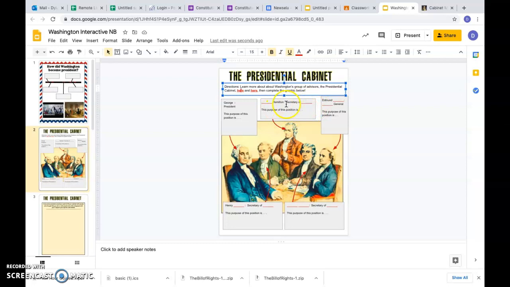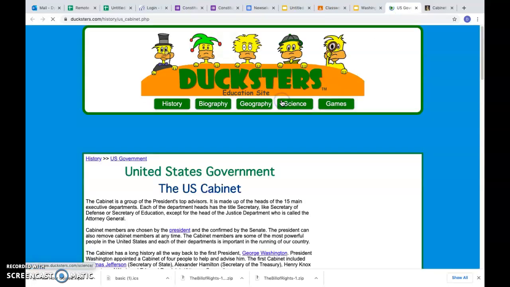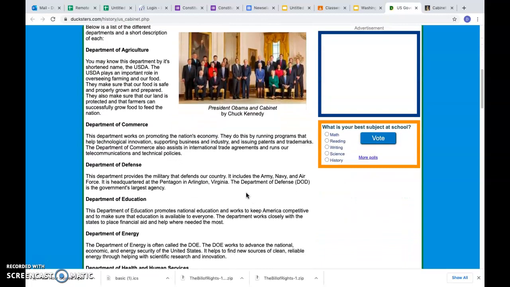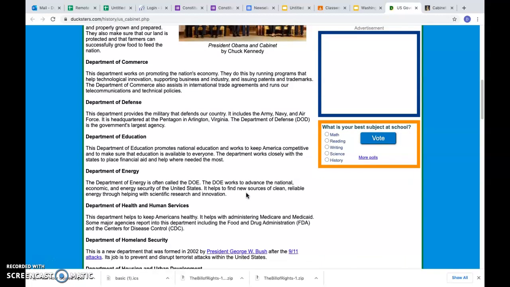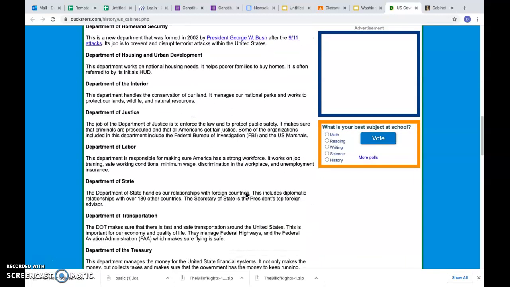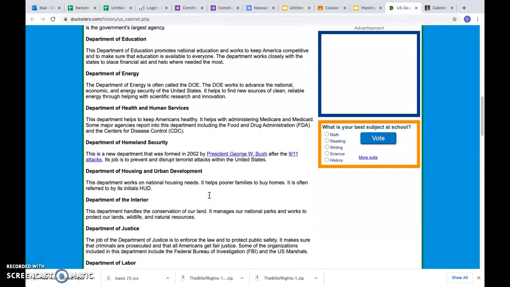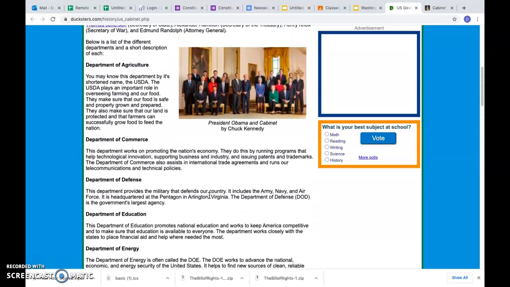All right, and then it wants to know what the purpose of the position is. I would go to the second link here. It's going to take you to Ducksters.com. If you scroll down, it gives you a little bit of a description as to what each cabinet position does. You're going to have to do some reading. You're going to have to find each cabinet position. All right. Let's see here.